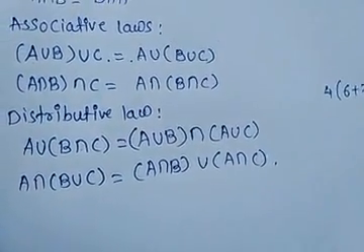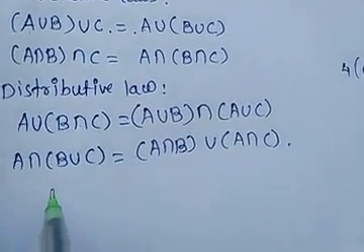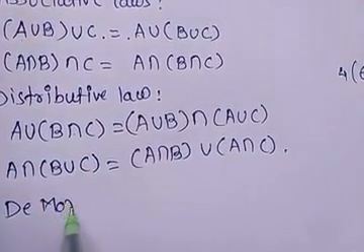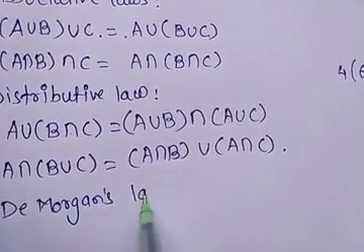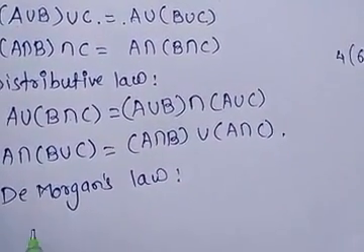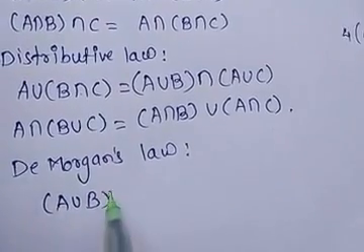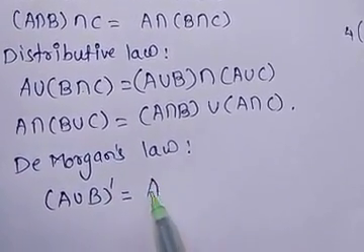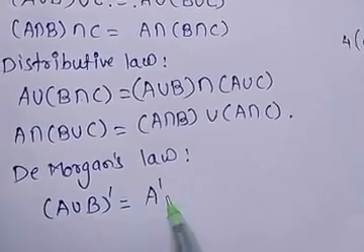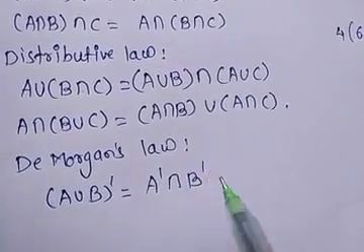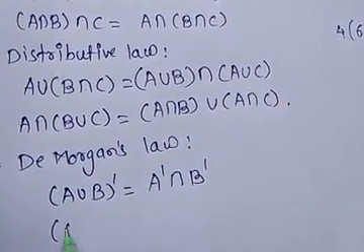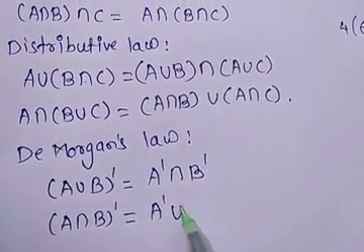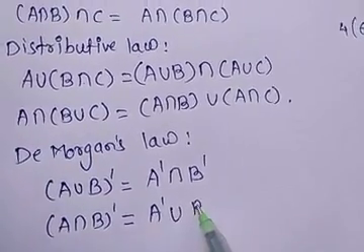Okay. Next, fifth is De Morgan's law. De Morgan's law is (A union B) complement is equal to A complement intersection B complement, and second, (A intersection B) complement is equal to A complement union B complement.